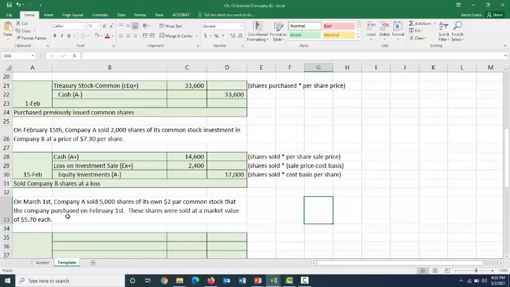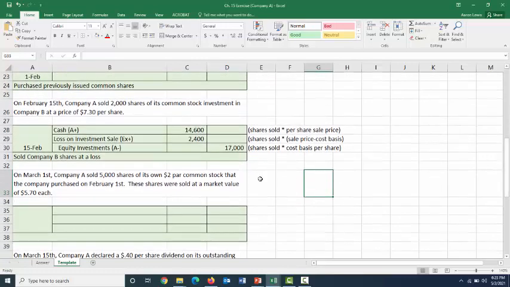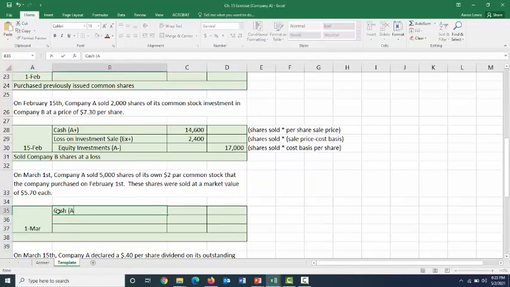Well, it tells us the shares were purchased on February 1st. And on February 1st, if we go back, that's when we bought back our own shares from the public, which we put on the books in the form of treasury stock. So what we're doing is taking shares out of the treasury and selling them back to the people that originally sold them to us. March 1st, we know we're selling something, so we're going to start with a debit to cash.